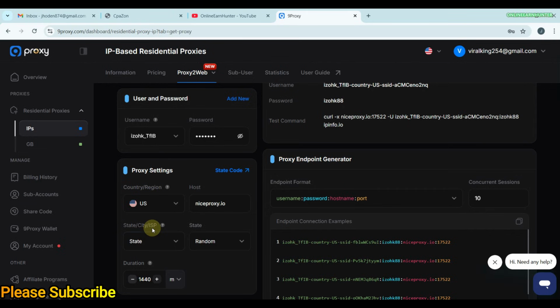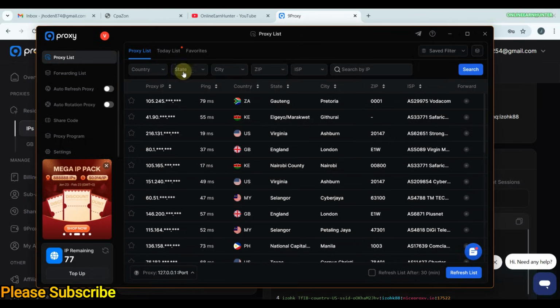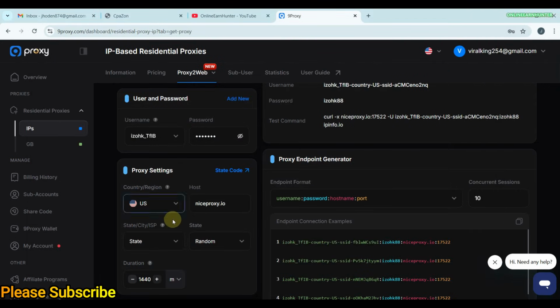Remember, that's the only difference between using IP-based proxies on the web and on the software. On the software, you can select the country, state, city, zip code and ISP all at once. But on the web feature, you can select either state, city, or ISP. You just select one of them.